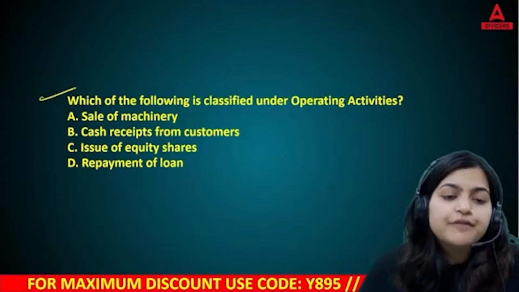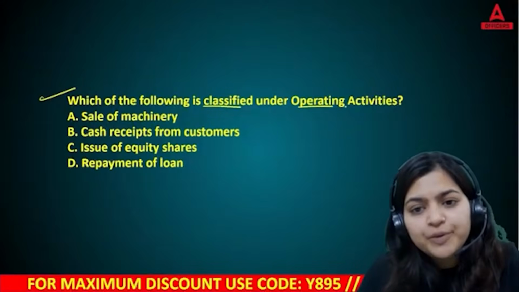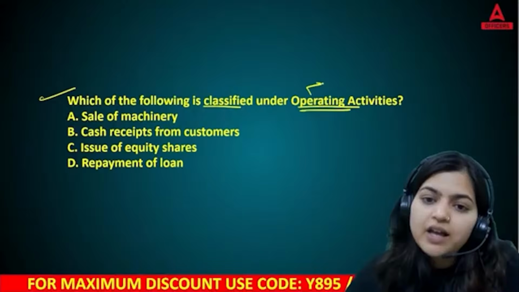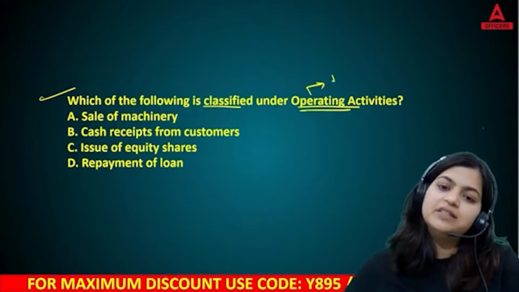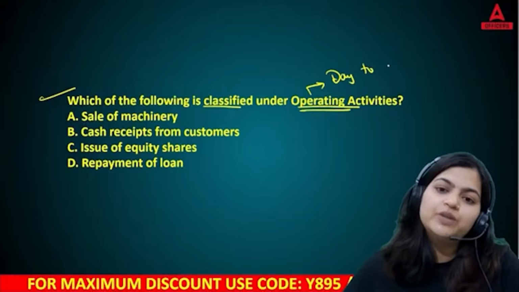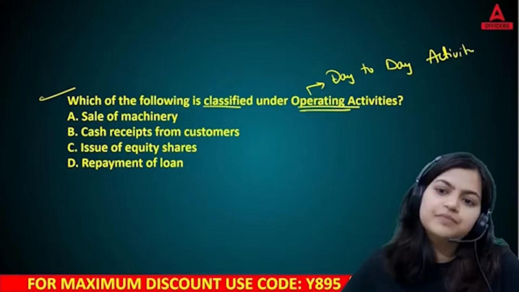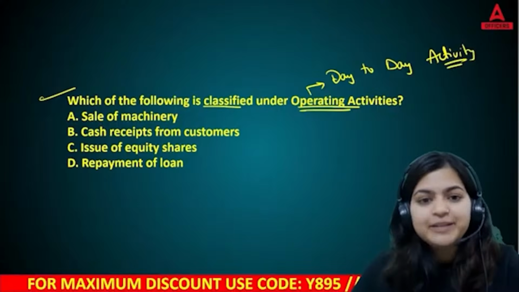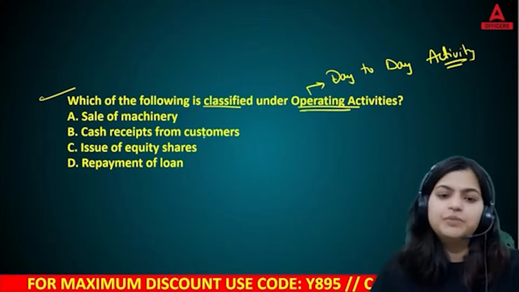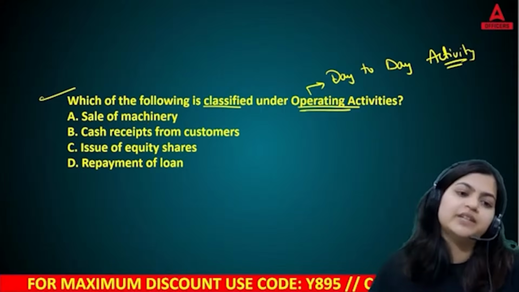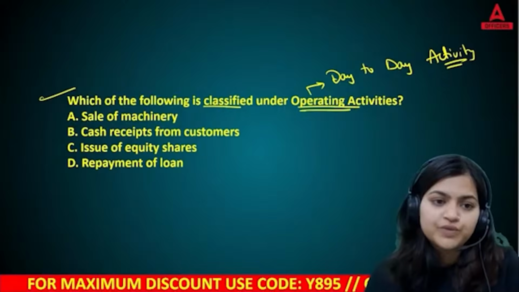Next question. Which of the following is classified as operating activities? And how we define this operating activities? Operating activities means that is your day-to-day activity that you are doing on daily basis. So A, sale of machinery, B, cash receipts from customers, C, issue of equity shares, D, repayment of loans.